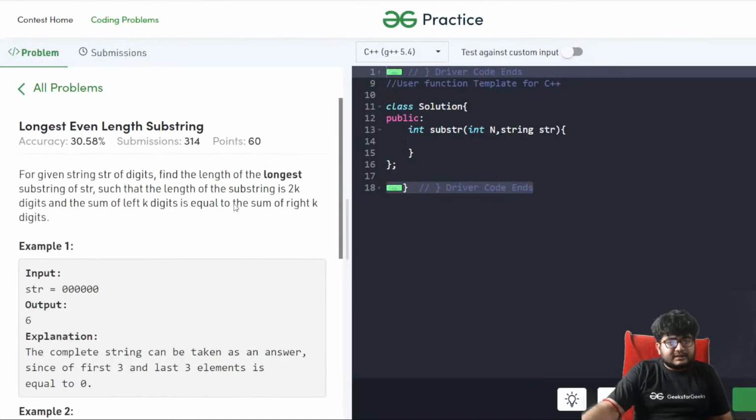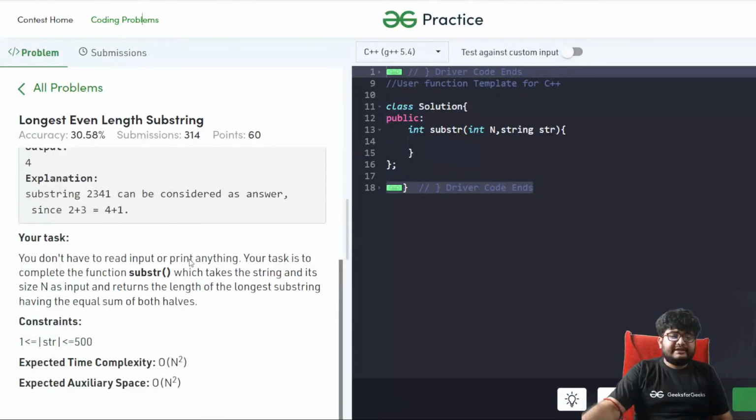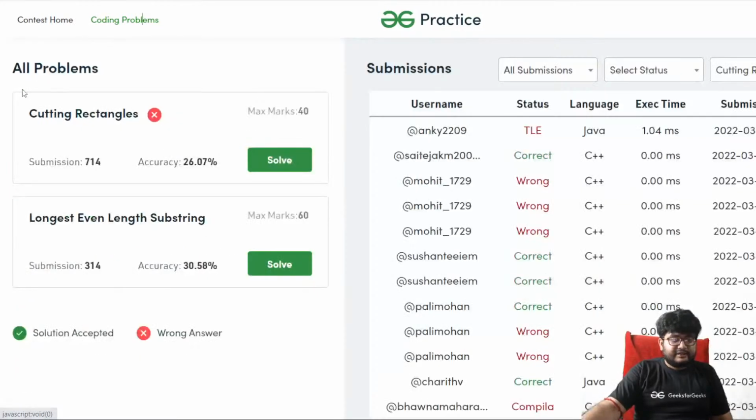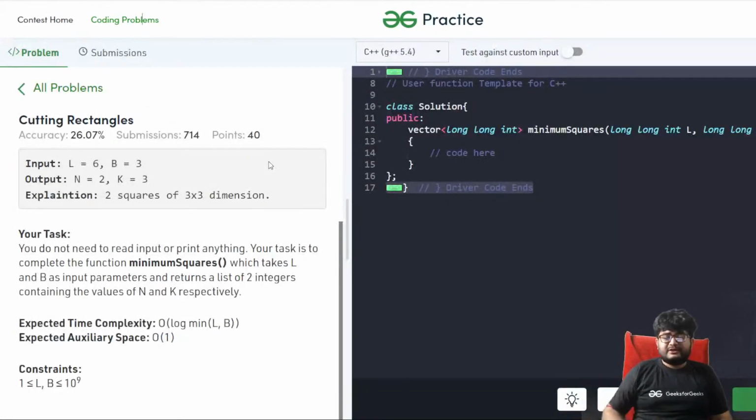Given a string of digits, the length of the longest substring is 2k, the sum of the left k. I don't think it's a DP, right? It's a brute force problem, I feel. Sliding window, yes. Maybe sliding window, maybe brute force, like everything you can do. I wouldn't say it's an exact sliding window, but you can definitely solve it using a sliding window algorithm.